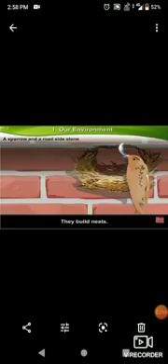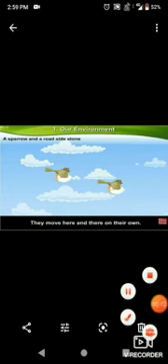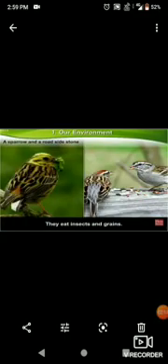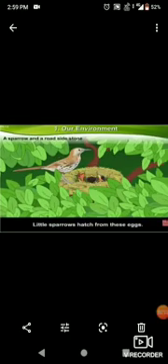Sparrows build nests. They move here and there on their own. They eat insects and grains. They lay eggs in the nests. Little sparrows hatch from these eggs. Sparrows take a lot of care of their young ones.